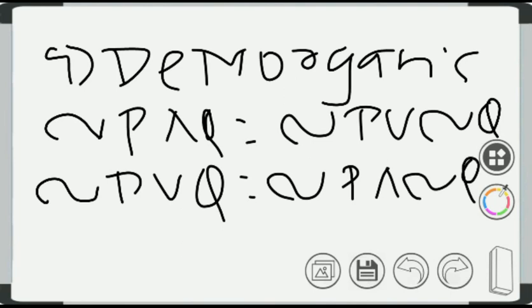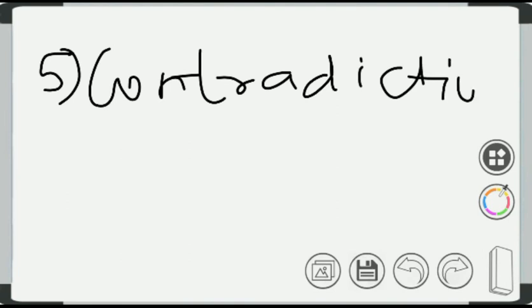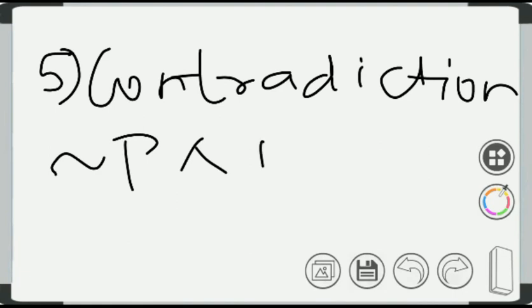Then comes the contradiction. In this contradiction, negation of P and P equals false. So this is a simple denotation of a contradiction.